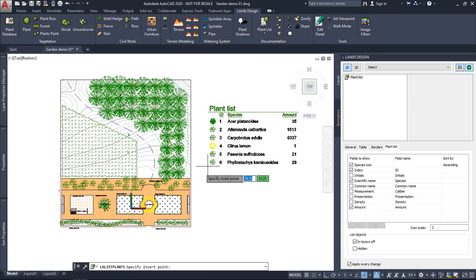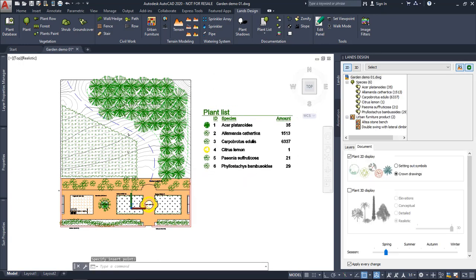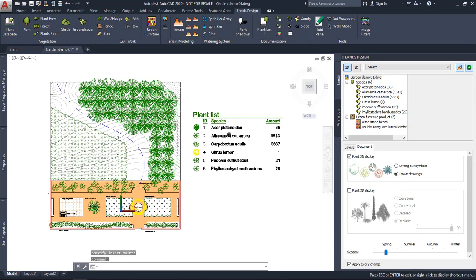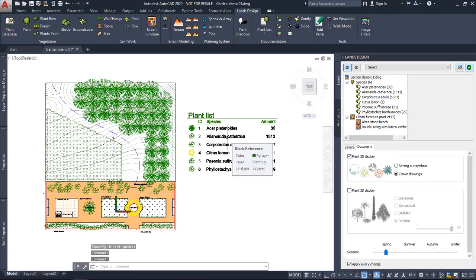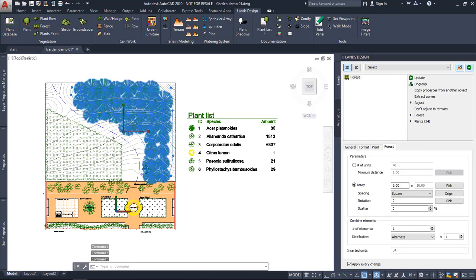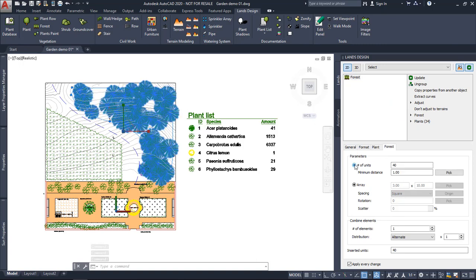So we have got a list of all the species that we've got in the model. Okay, this is a list that changes live with any change on the 3D model. For example, if we change this distribution of forests back to the number of units, you will see that this value also updates. Okay, if we put this different value, we can see that the plan list also updates.